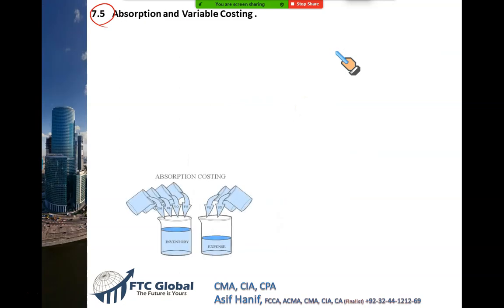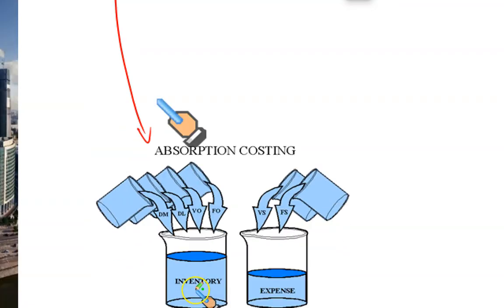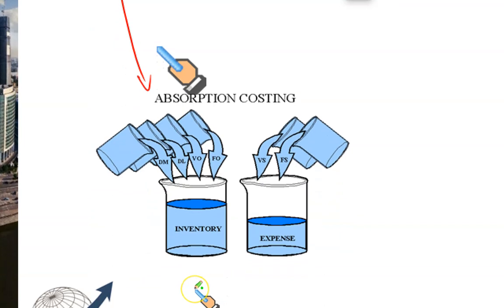Okay, this is it. Absorption and variable costing. Now let us first try to make sense out of it. Let us discuss what is absorption costing. Let me bring this picture close to you. Now you can see here. Now, if you just look at this.